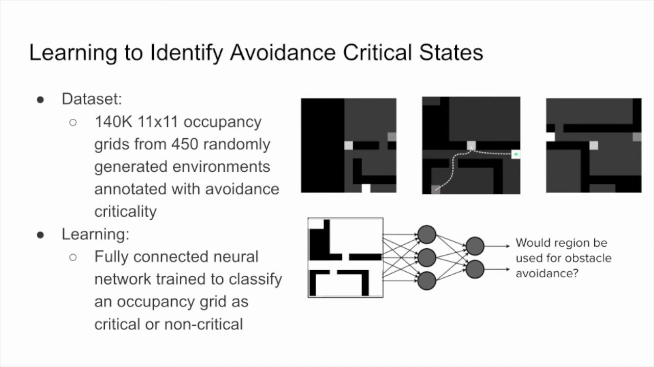To train our model, we compiled a dataset of 140,000 11 by 11 occupancy grids from 450 randomly generated environments. Since we are working in the binary classification setting, we balance our training data so that half of our occupancy grids are critical and use avoidance criticality to train a fully connected neural network. Here we have some critical samples from our training data. The region at the center is where an agent may wait in place in a dynamic environment.